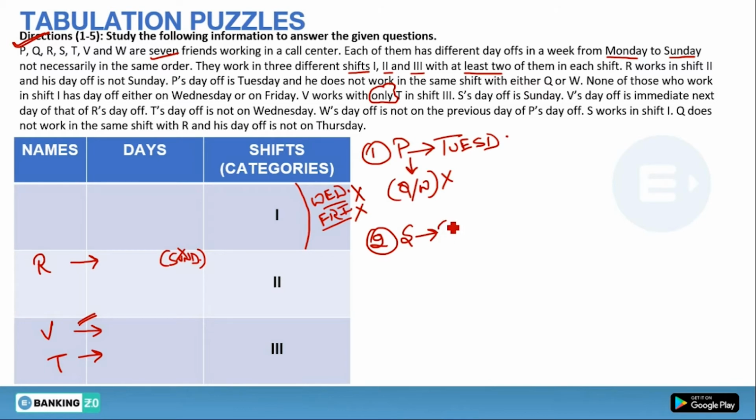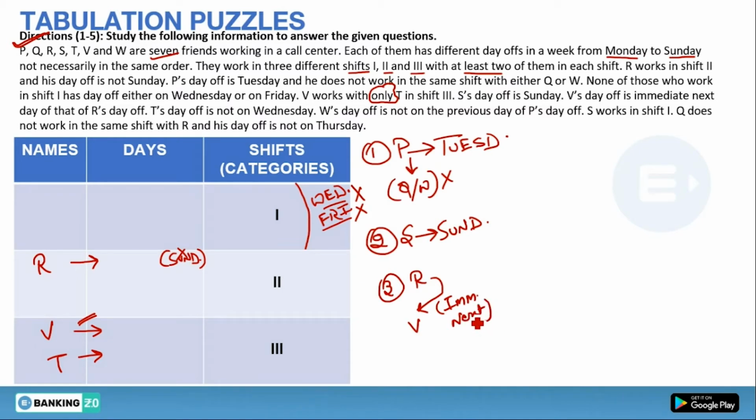S has weekly off on Sunday. V's day off is immediate next day of that of R's day off. So we don't know anything about V and R day, so we will make it footnote. So immediate next to R day, V has its off. We will make it footnote, immediate next, like this.